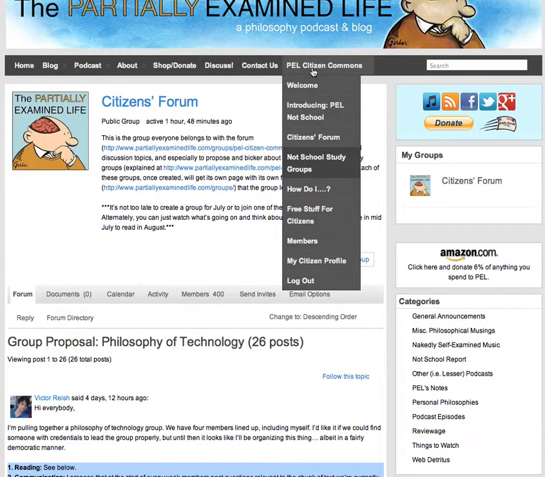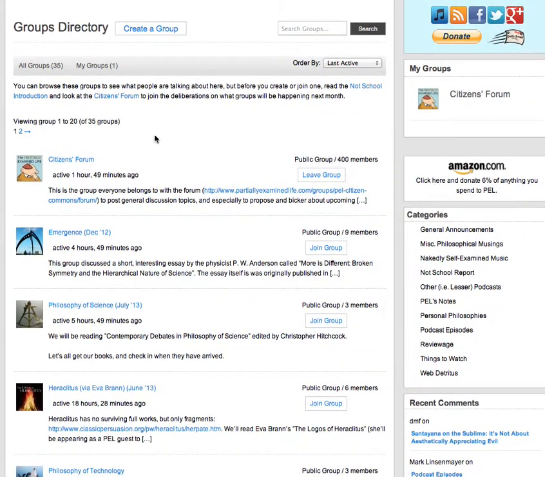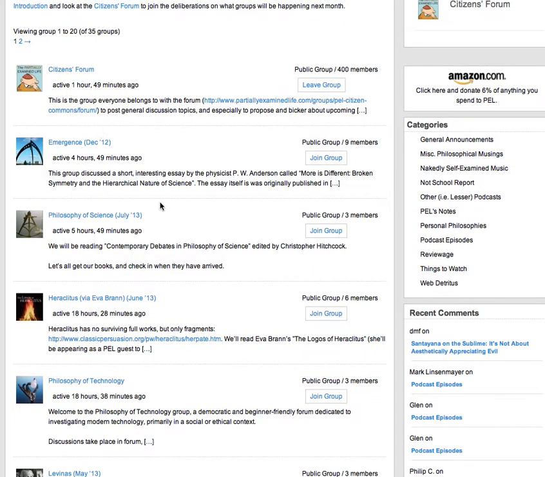So if you go back up to the PEL Citizen Commons drop-down menu and go on Not School Study Groups, you'll see the full list of groups. By default, the last active one is first. There are some other ways to sort this. So I can see, hey, here's the philosophy of science group, one of the ones that was just proposed.